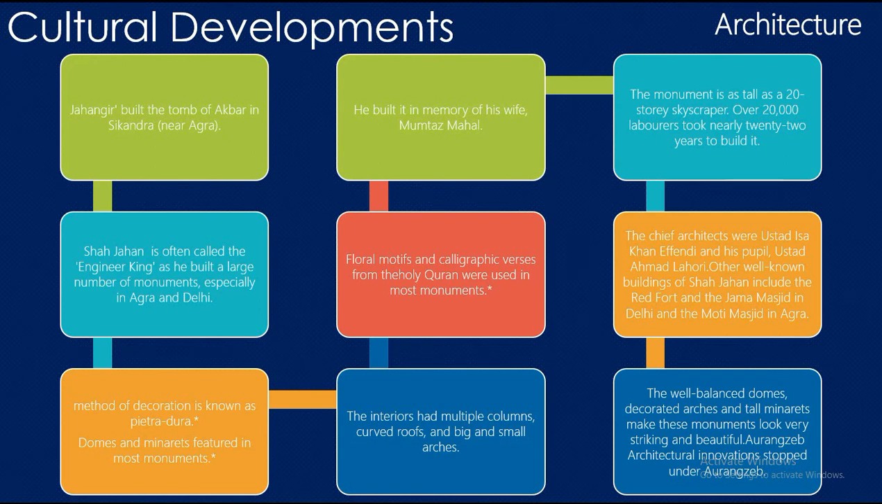Other well-known buildings of Shah Jahan include the Red Fort and the Jama Masjid in Delhi and the Moti Masjid in Agra. The well-balanced domes, decorated arches and tall minarets make these monuments look very striking and beautiful. Then Aurangzeb architecture. Architectural innovation stopped under Aurangzeb. Most of his buildings were mere copies of the earlier ones.